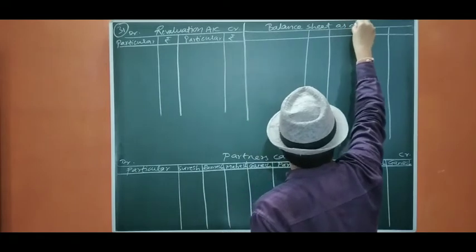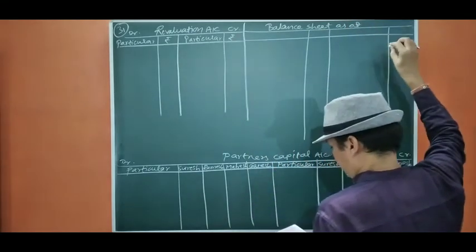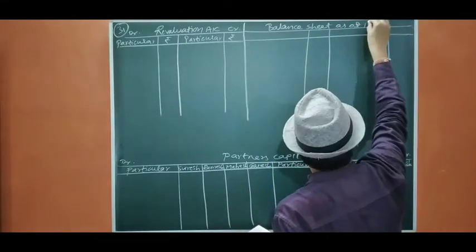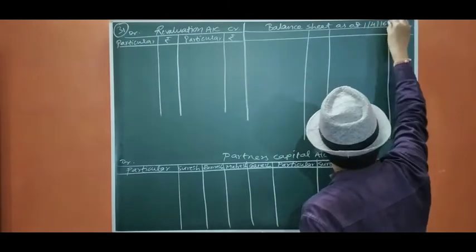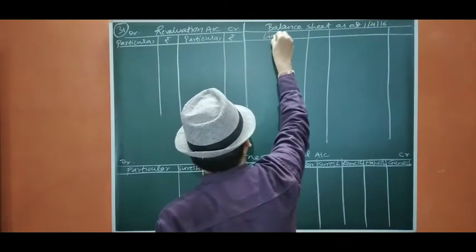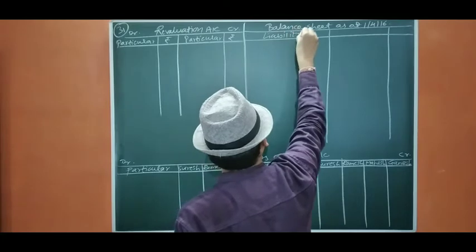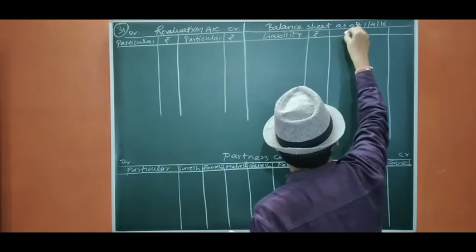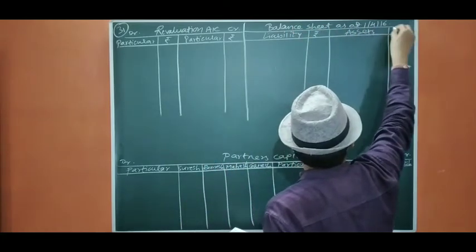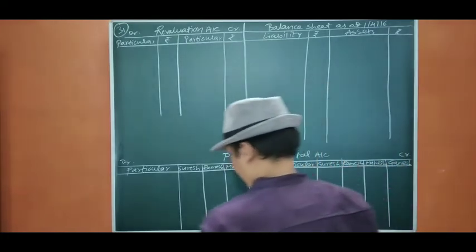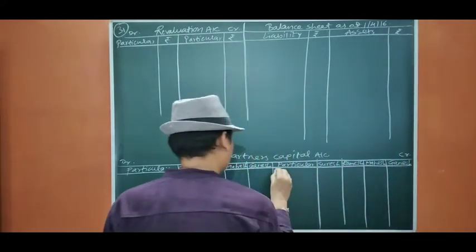Liabilities, rupees. Assets, rupees. Okay, let us start with the capitals.